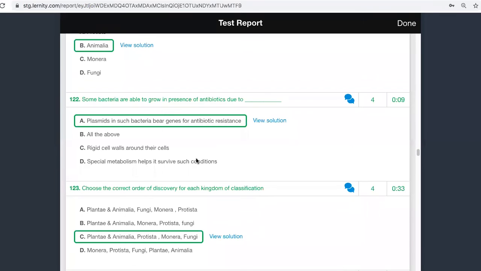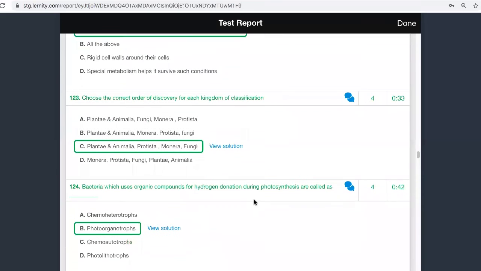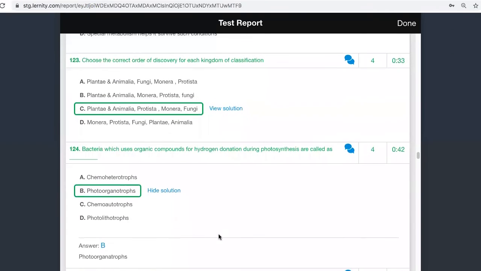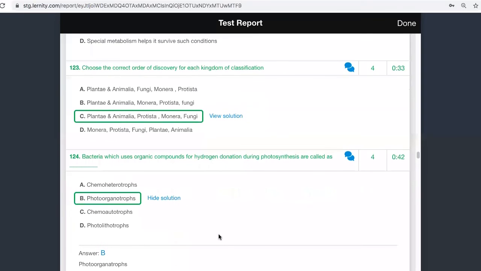So we have done 123. Now we will go for 124. Bacteria which uses organic compounds for hydrogen donation during photosynthesis are called as what? Okay, so here you need to see the solution, because they have just given the answer. Nothing else is given.